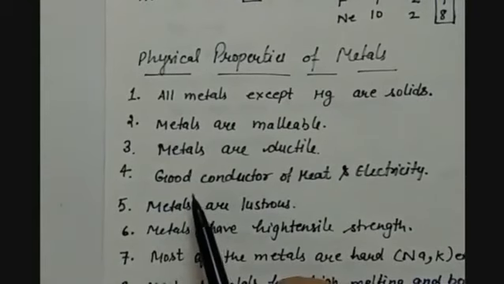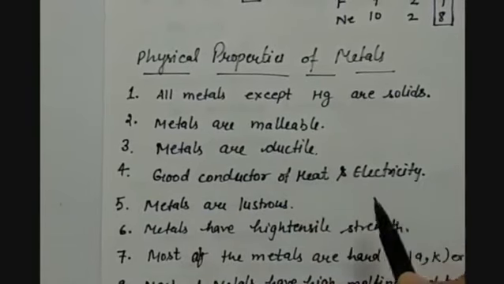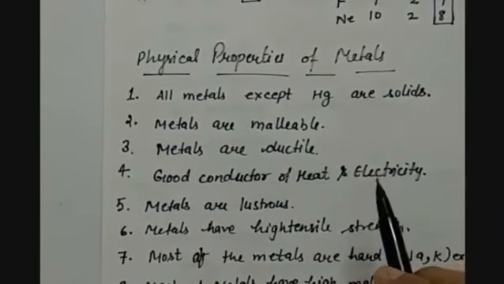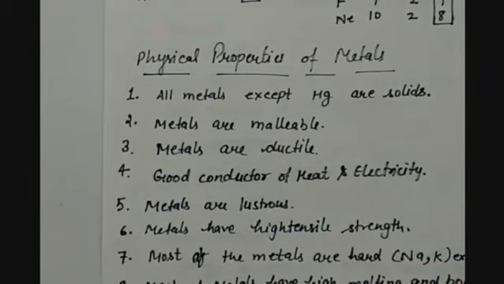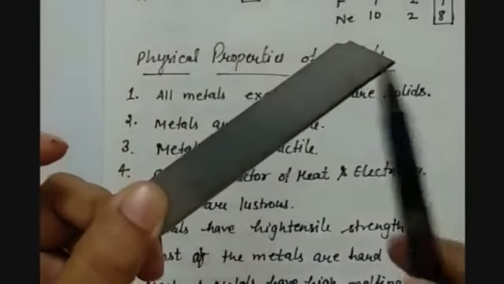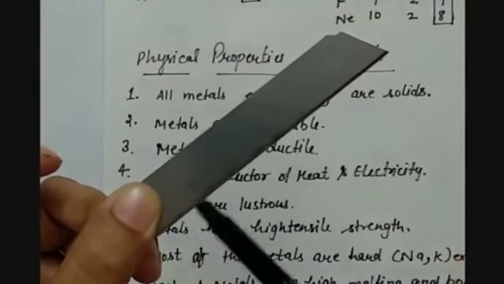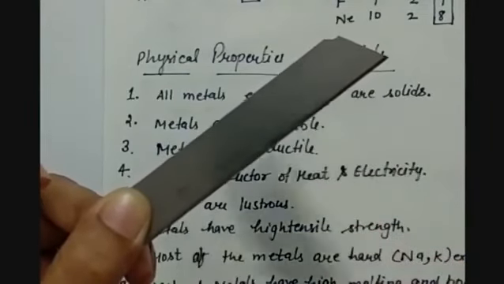Metals are good conductors of heat and electricity. One of the activities in your NCERT book tells that when we keep wax on a copper strip and heat it at one point, like this is your copper strip and you are keeping the wax here, and if you are heating at this point, then this wax will start melting here. This tells us that it is a good conductor of heat.